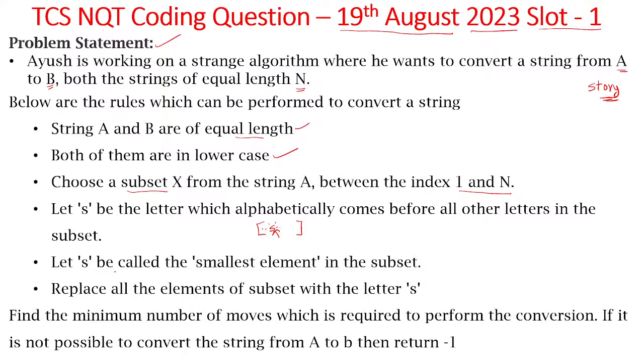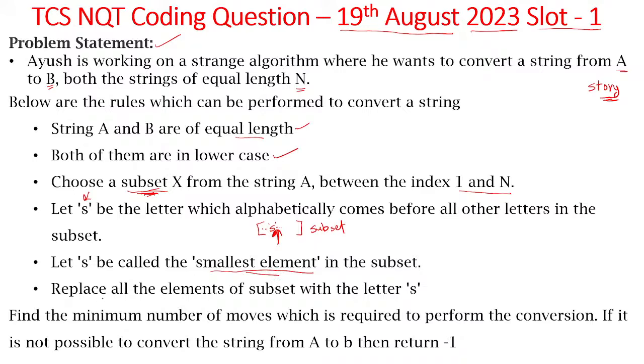So let S be called the smallest element in the subset. Assume that S is the smallest element in this subset. Subset means it is a part of the string. You are selecting a part of the string and that is called a subset. A few characters you are selecting from the original string A, that is called a subset. In that subset, S is the letter out of all the letters present in this subset. Now this is your subset selected. S is the smallest letter, that means it comes first in alphabetical order, so we call it the smallest element in the subset.